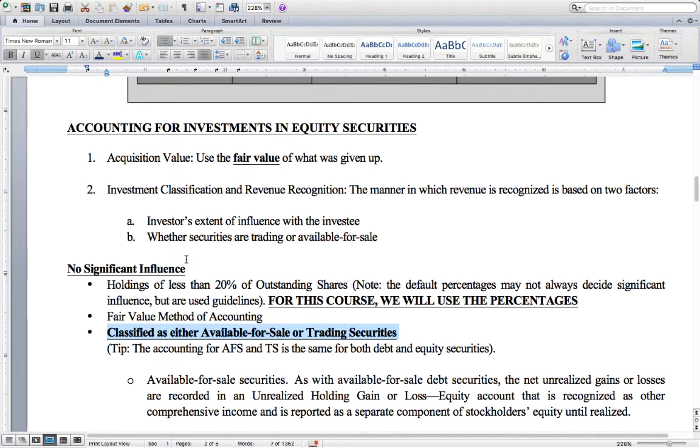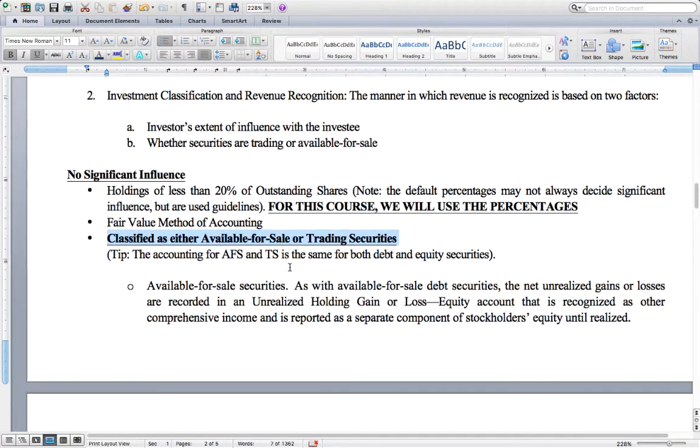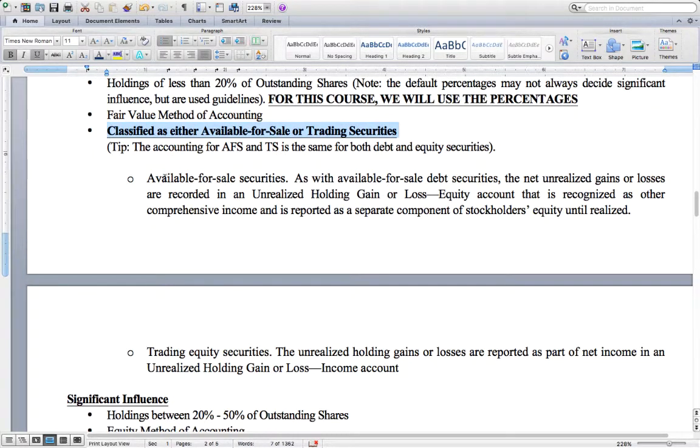And as I mentioned earlier, be reminded that held to maturity only applies to debt securities and does not apply to equity securities. These next two bullet points here, available for sale and trading, essentially just recap what we talked about in the debt section and also in the table above, so I will not go through this in detail. But there is a table shortly that does a similar thing to what we showed for the debt securities.